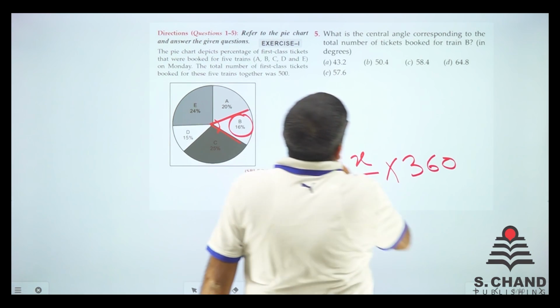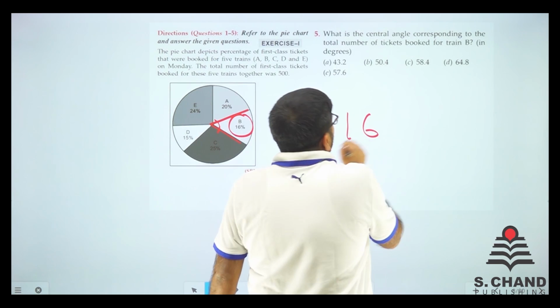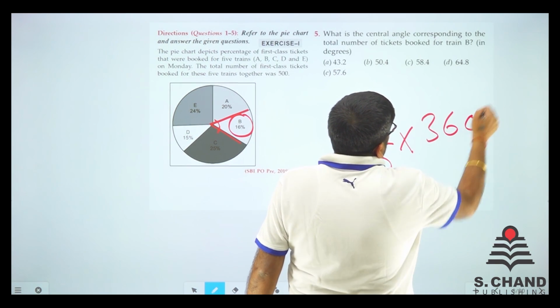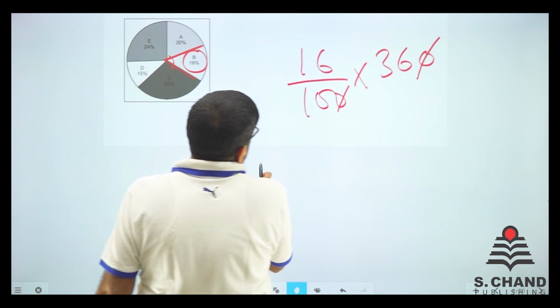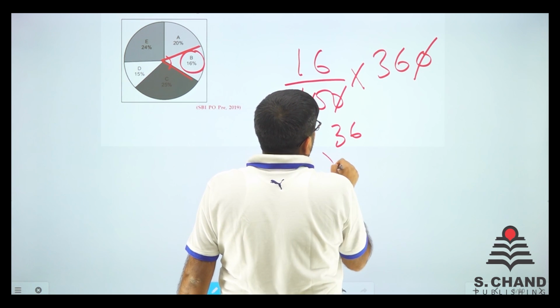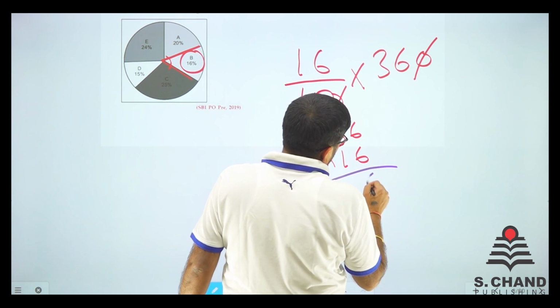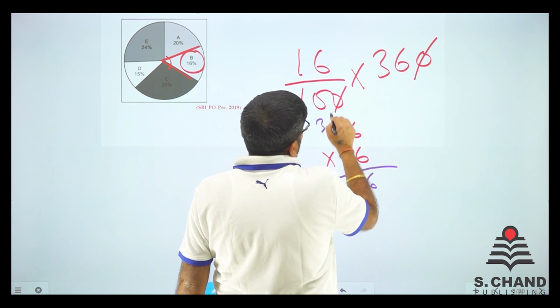Let's calculate 16% of that because B is 16%. So 16 by 100 into 360. Just cancel that out. Now do the basic calculation. 36 here and write 16 here. 6 into 6 is 36, carry 3. 6 into 3 is 18, 19, 20, 21.